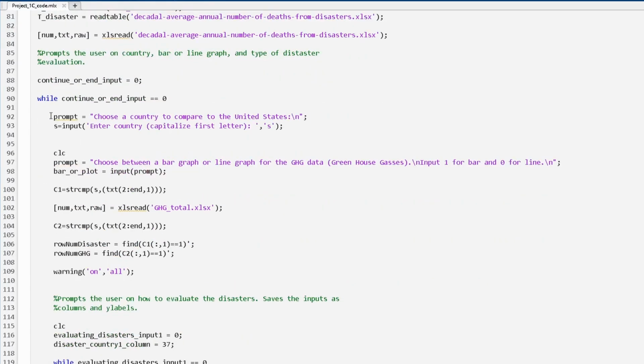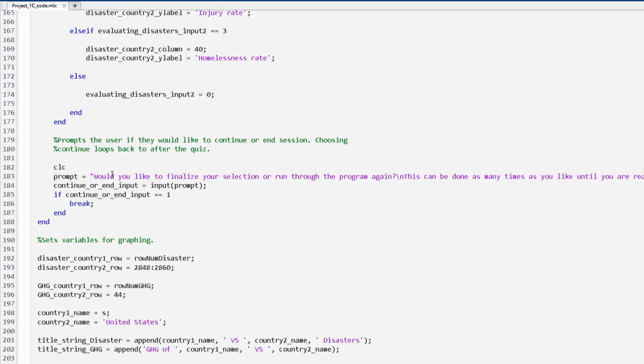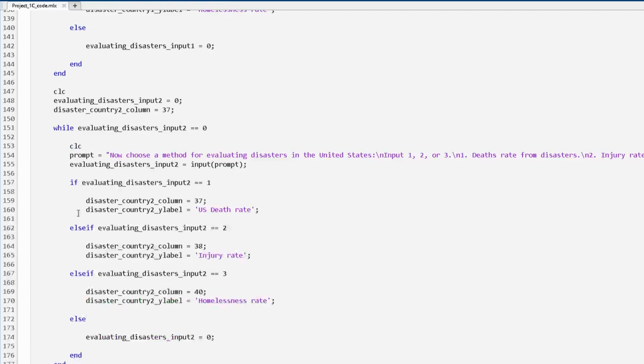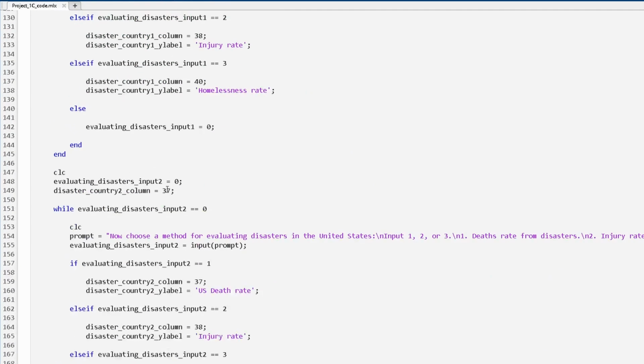Basically, it will ask you a bunch of questions, and then at the end, it will prompt you, would you like to finalize your answers or do you want to return? If you choose to return, it will send you back here. Then it asks, would you like to finalize your design? You can either choose to break the while loop or it can send you back and you can choose those things again.